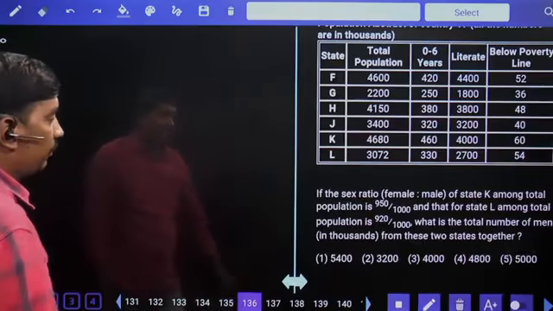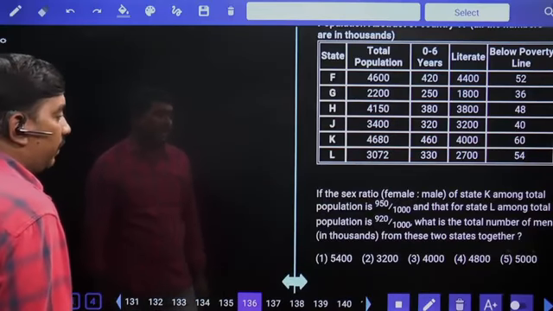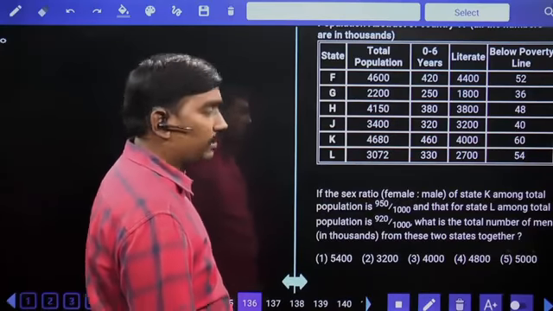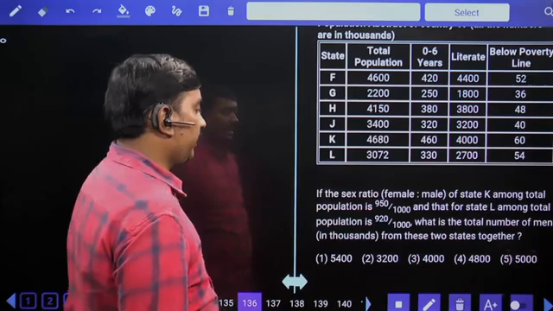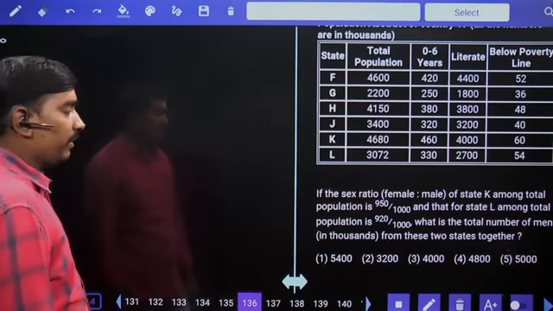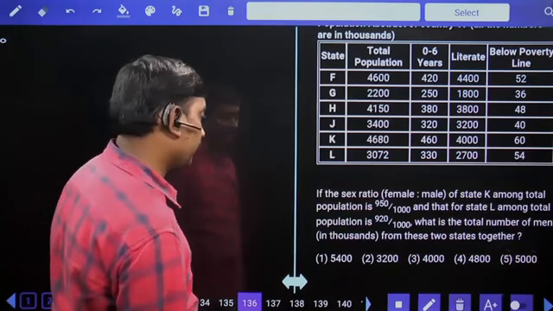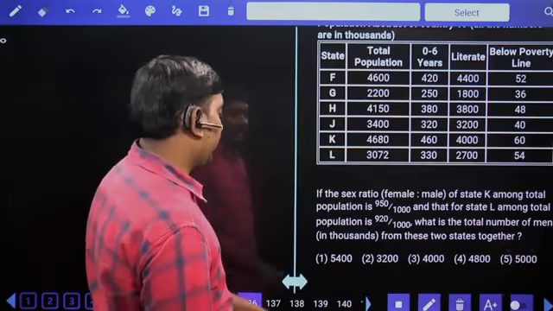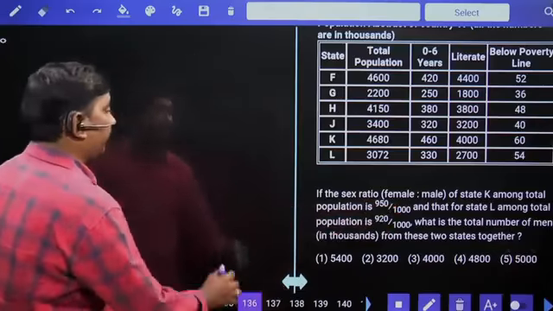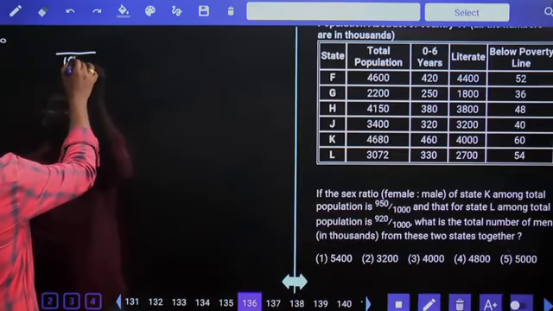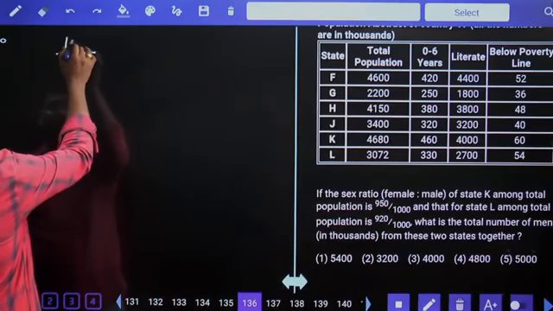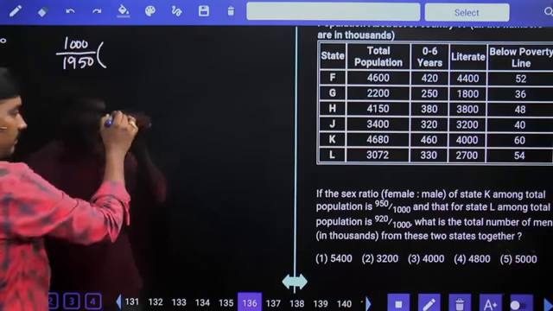If the gender ratio of female to male of state K among the total population is 950 by 1000, and that for state L among the total population is 920 by 1000, what is the total number of men from these two states together? State K: 950 plus 1000, 1950 parts. Out of 1950 parts, females are 950, men are 1000 parts.